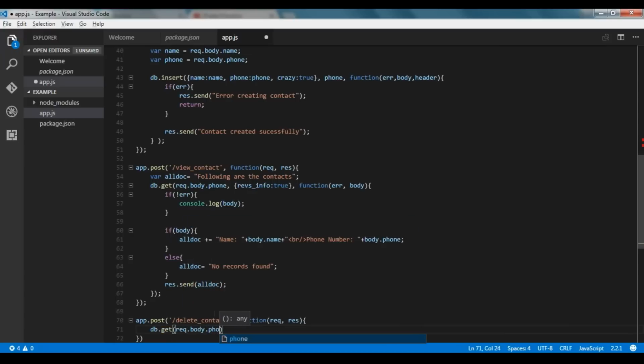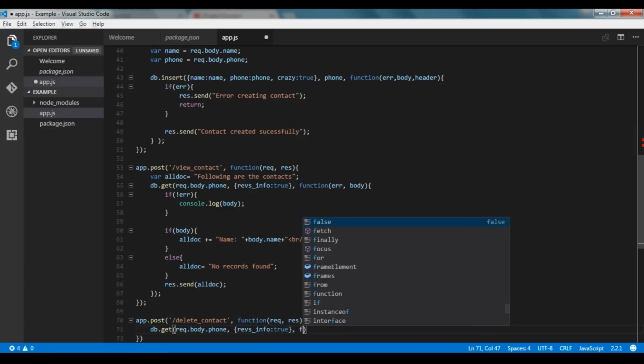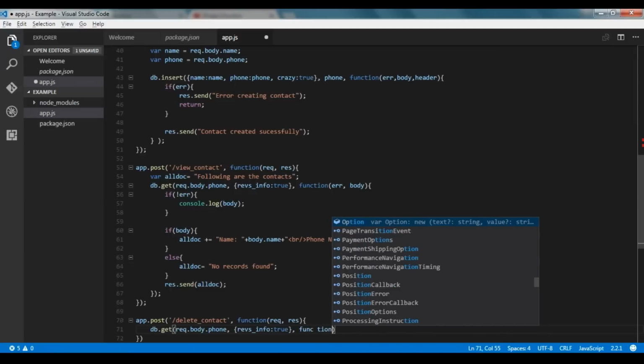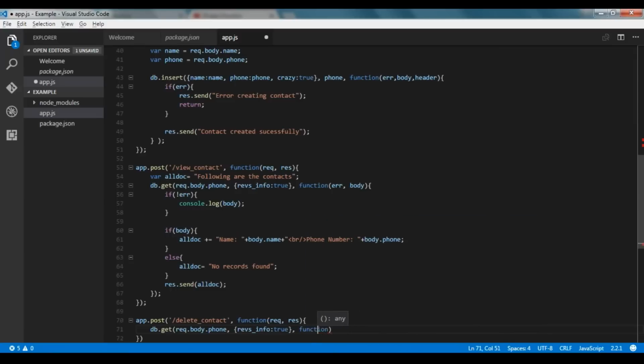We'll check for the phone as phone is the key. Then the revision info is true. Then again we are going to mention a callback function with parameter error and the body.